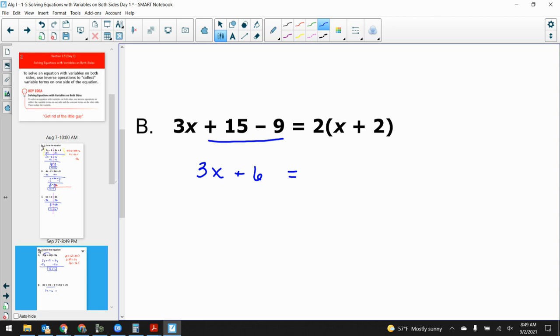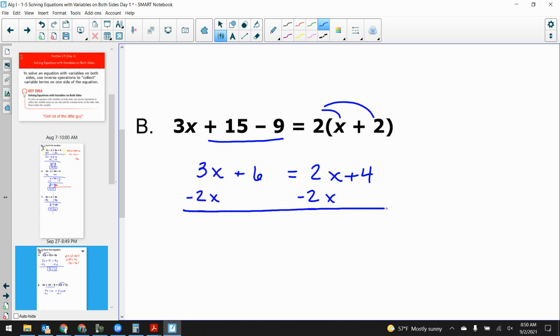How does the right side simplify? Nathan? 2x plus 4. Right. I distribute to make it 2x plus 4. And now I can get rid of the little guy. What is the little guy in this case? The 2x. So let's subtract it over to the other side. That's going to get me 1x, so just x, plus 6 is equal to 4. Look at that. X is -2.